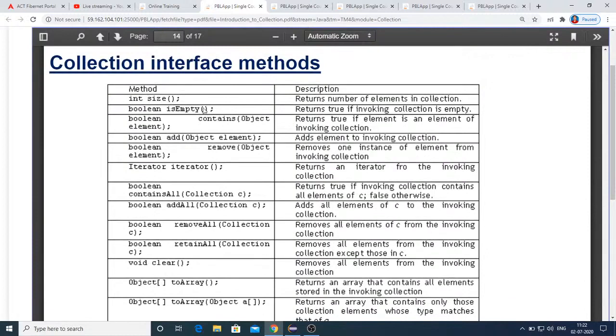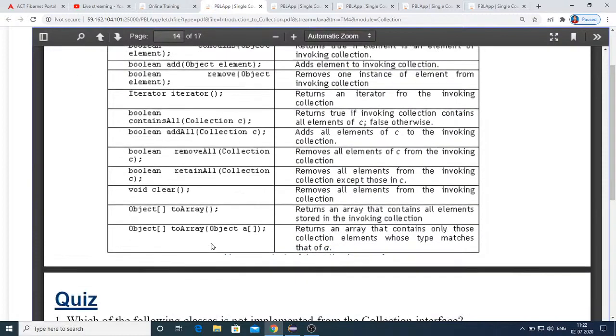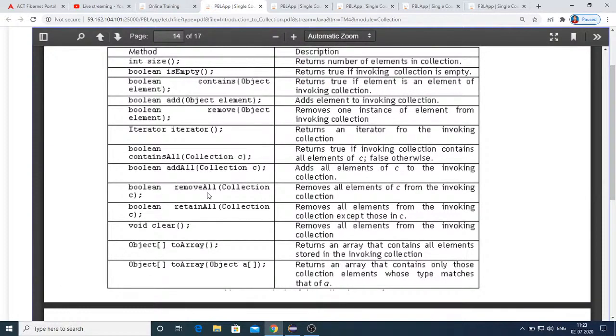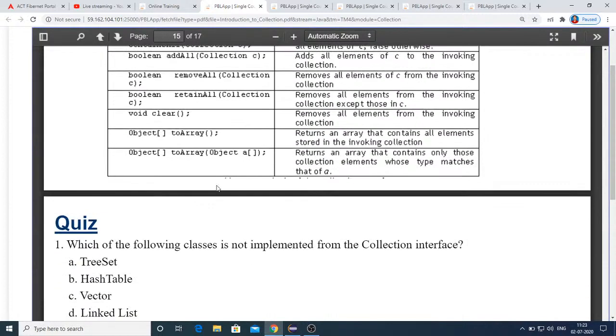Similarly here, for all the collection implementations, for all the collection classes, these collection interface methods are accessible because they are implemented by the collection classes. If not directly by that collection class, then at least by the parent of that class. Like array list may not have implemented all these methods, but its parent list might have implemented some of them with default implementations. Something like that you have to understand.